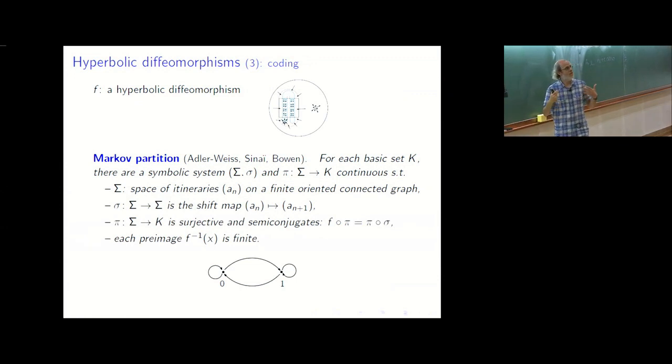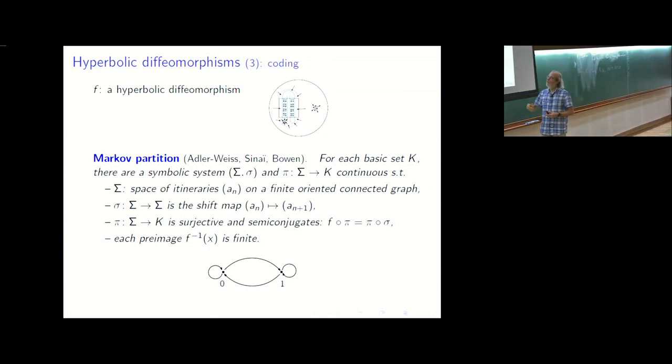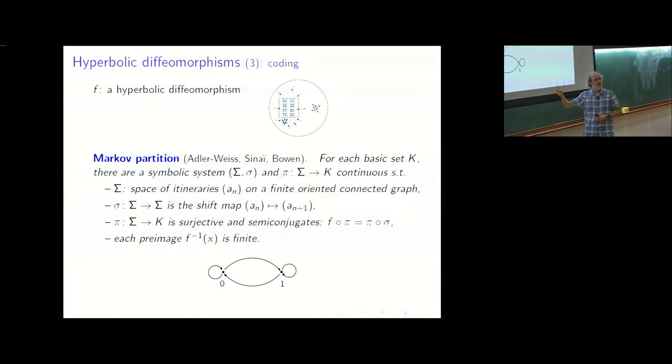Moreover, the system on sigma is not too large compared to what you have on K. So if you pick the preimage of a point, what you find is a finite set.